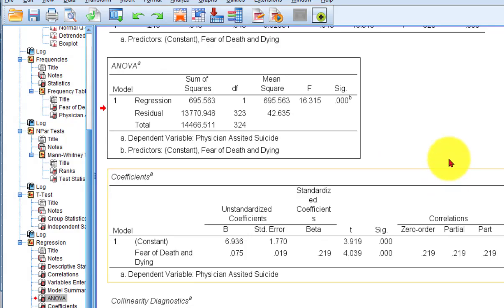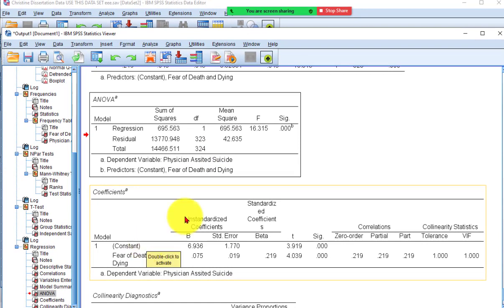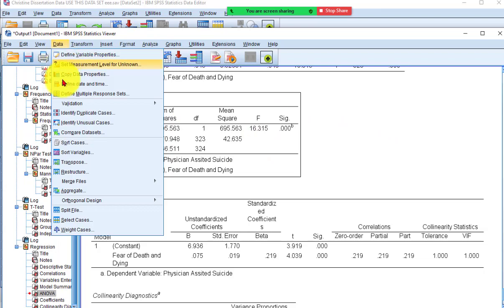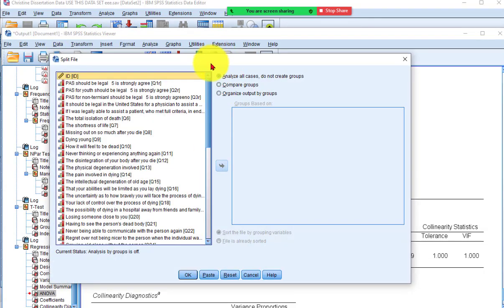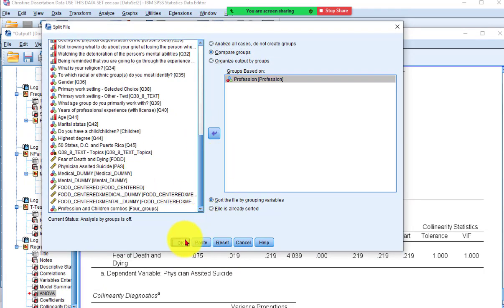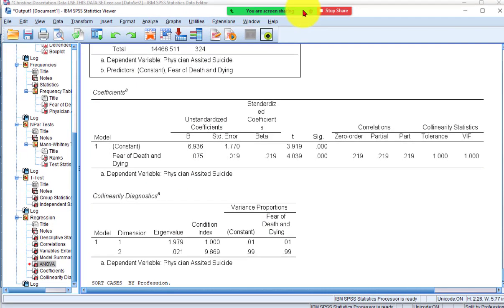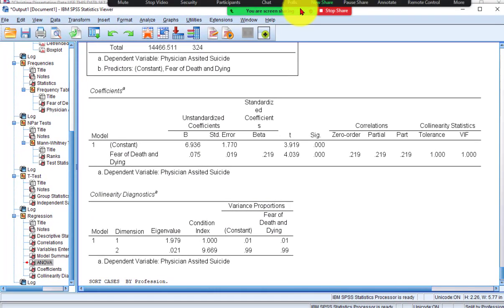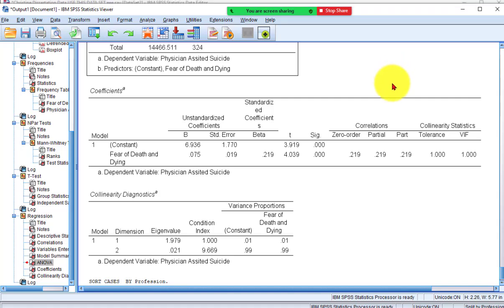So now what I'm going to do is split the file. We're going to get a regression strictly for the medical and a separate one strictly for the mental. So we're going to go to Data, Split File. I love that function. And we're going to compare the groups, and we're going to do professions. Now, if the regressions are different, one significant for one group and not for the other one, that means that categorical variable is acting as a moderator.